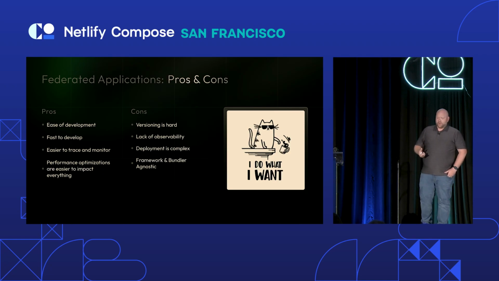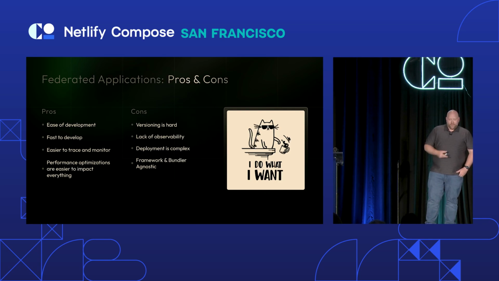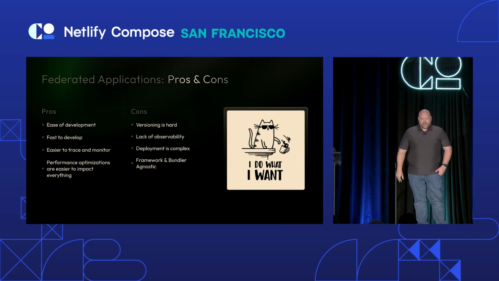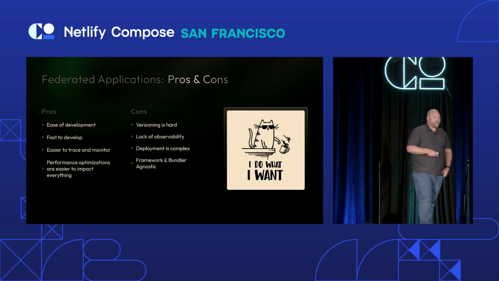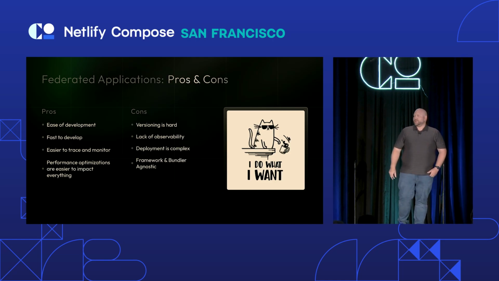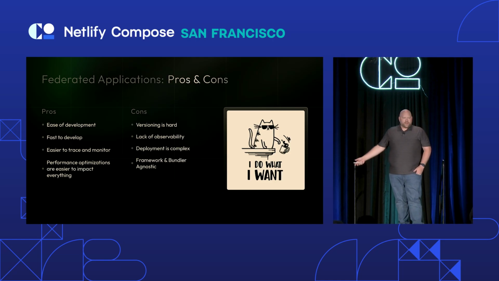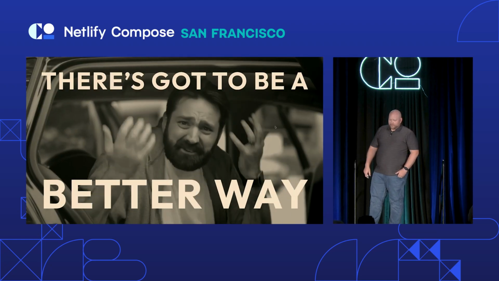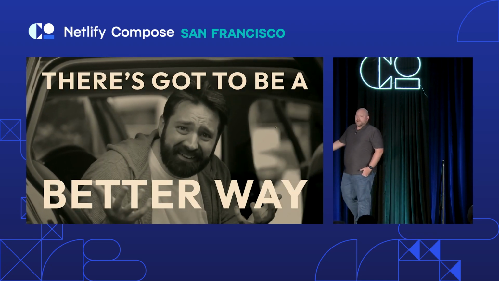We wanted the ability to do what we want. And what's interesting is that actually became one of the downfalls of federated applications, because everyone started doing whatever they want, right? That becomes a challenge. You lost all the observability you had with the monolith. And because it's framework and bundler agnostic, people started using Vue and Angular and React and just trying to do what they wanted to do. And all of a sudden, you have Next in your application, and you realize it's resume-driven development, right? So there's got to be a better way, right?